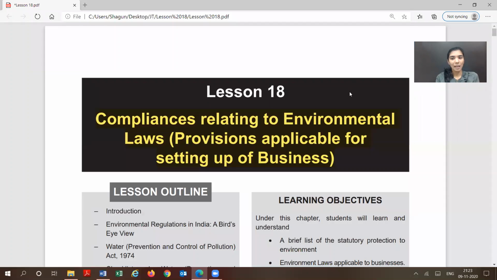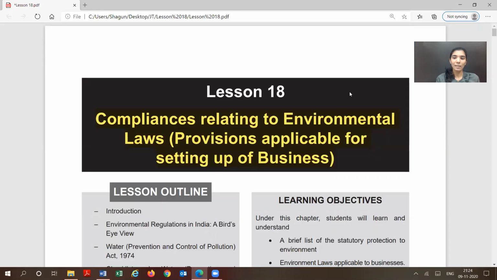Hi students, I am going to take up for discussion today lesson number 18 of the SBEC module, which is compliances relating to environmental laws, provisions applicable for setting up of business. So basically this chapter is a very easy chapter. It speaks about some 5 or 6 environmental laws and what are the compliances under these laws which are to be undertaken by the firms or by the companies when they start a new business.